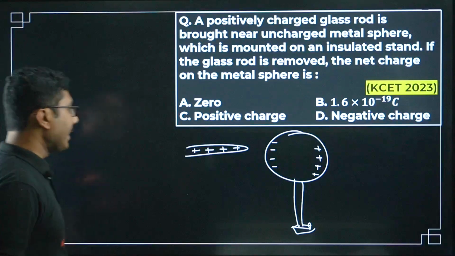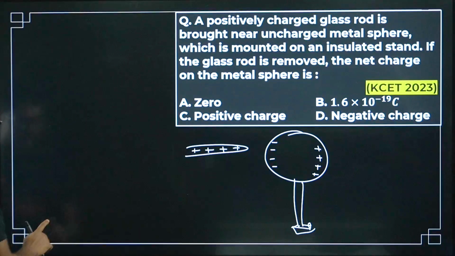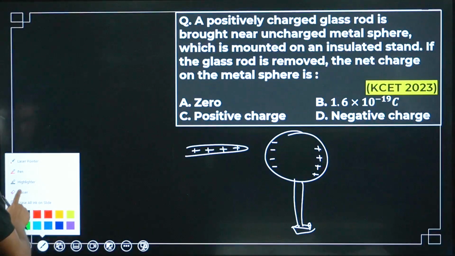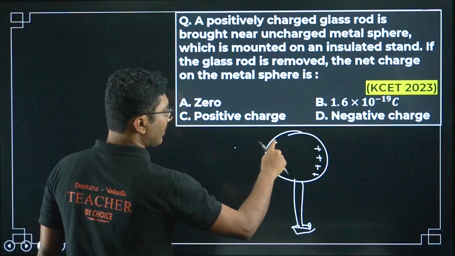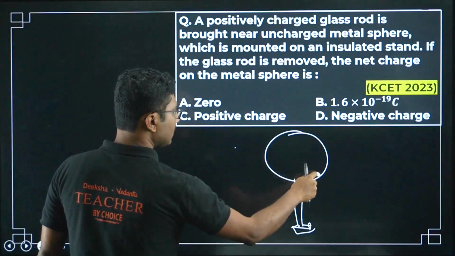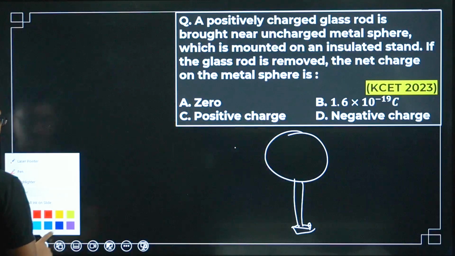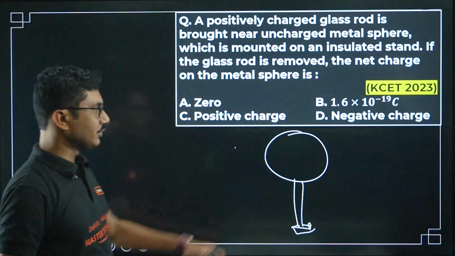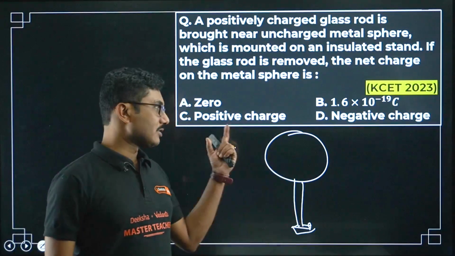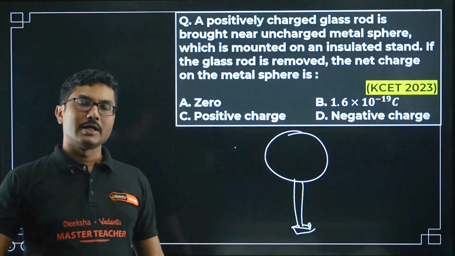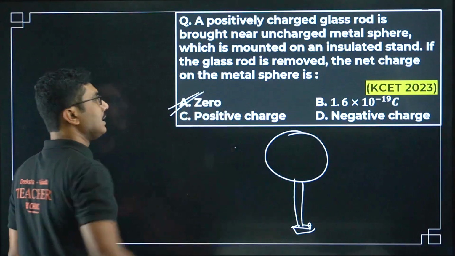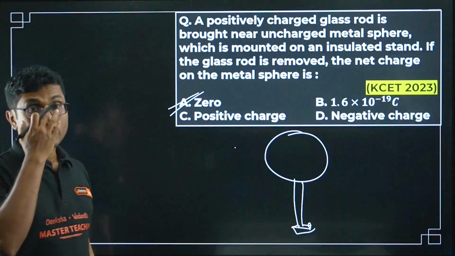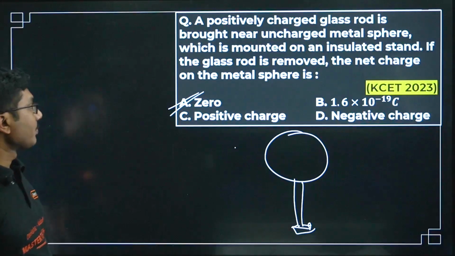But when you remove the glass rod, all this negative and positive charge recombine again, so that the net charge inside the sphere remains 0. So it is an isolated system. As long as the system is isolated, the charge will be conserved. So net charge will still be 0.